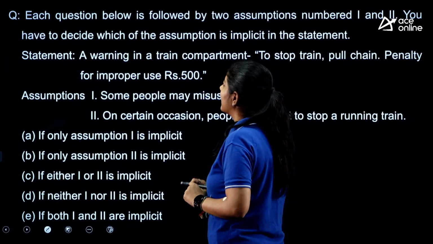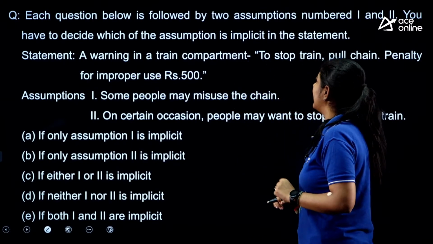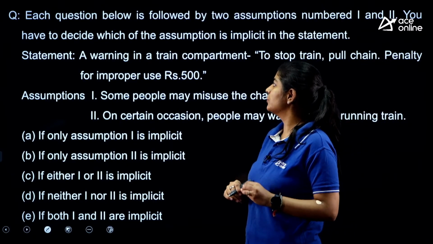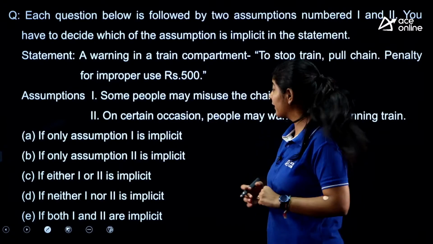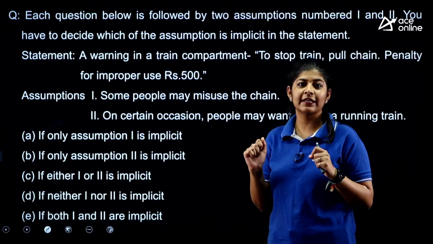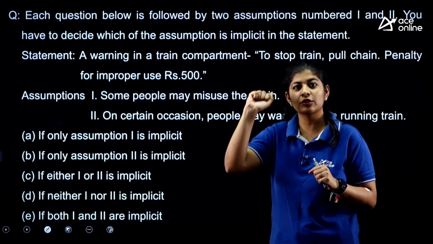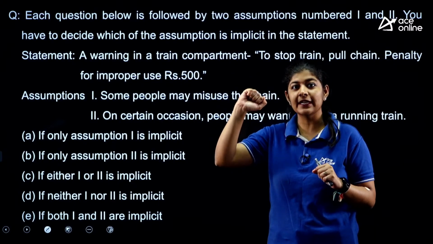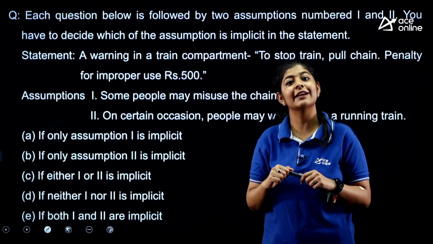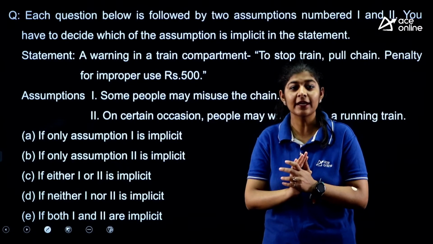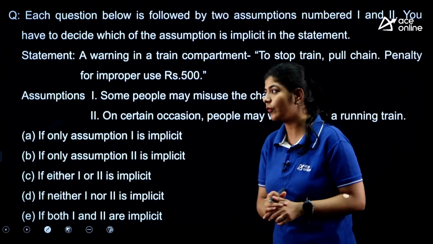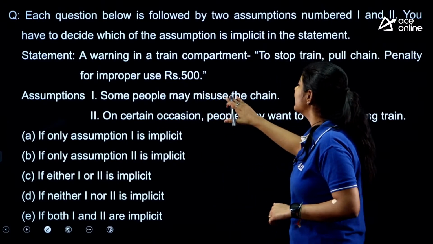The statement is saying that there is a warning in a train compartment: to stop the train, pull the chain; penalty for improper use, ₹500. So in a train compartment, a warning is written: if you want to stop the train, pull the chain. If you misuse it, you may have to pay a penalty of 500 rupees. This is a warning written in the train compartment. Now accordingly we need to check which assumption is true here. First one: some people misuse the chain.